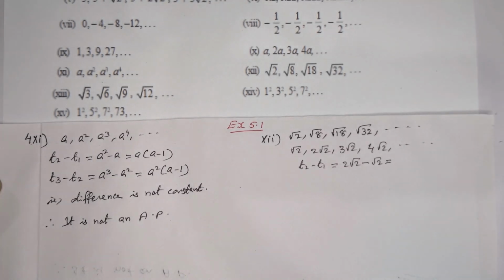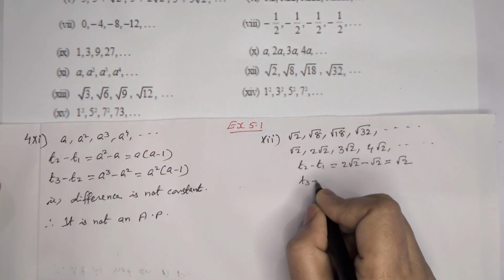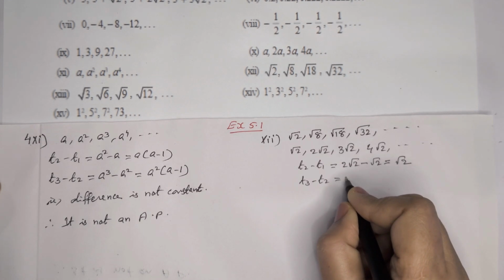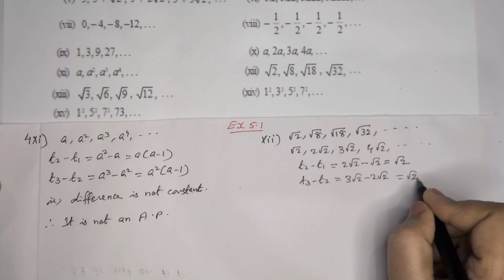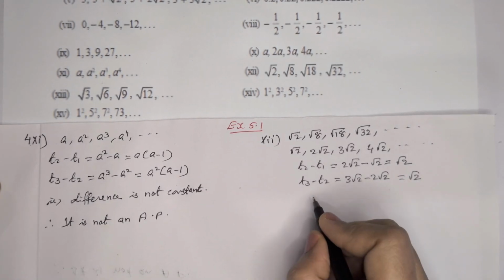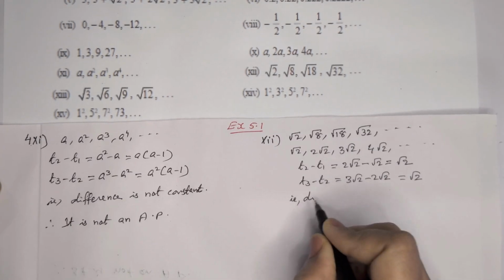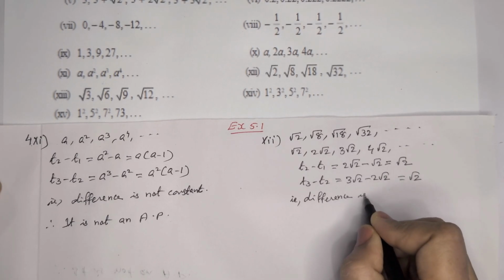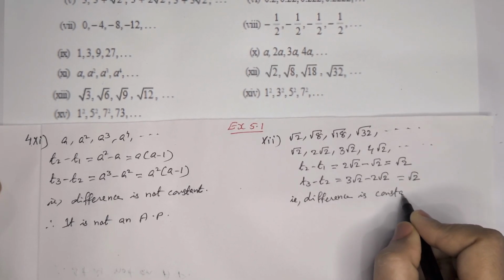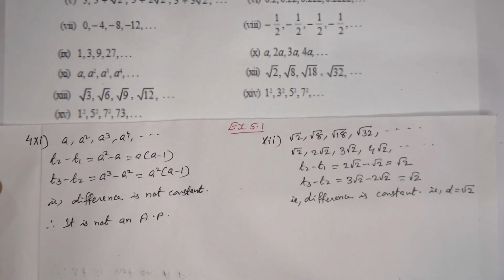So we are getting here root 2. T3 minus T2, that means 3 root 2 minus 2 root 2. Here also root 2. So we can write the difference is constant, which means D is equal to root 2.